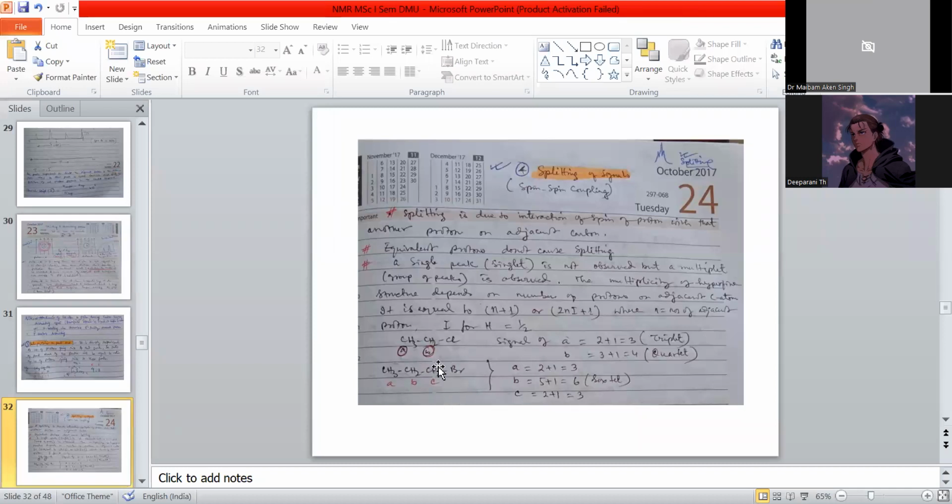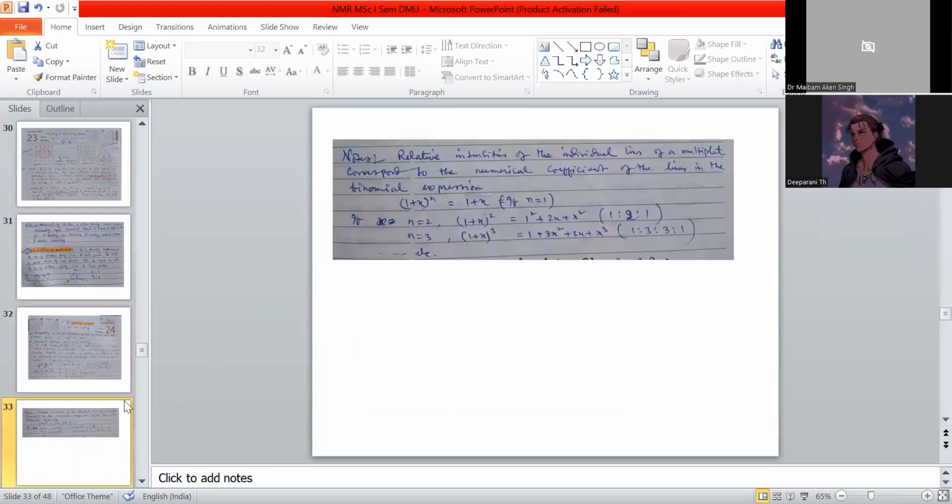This is not a proton but one atom, but in the shielding we can focus here also. In this particular splitting, meaning spin coupling, spin interaction is very important. That is why I focus on it.